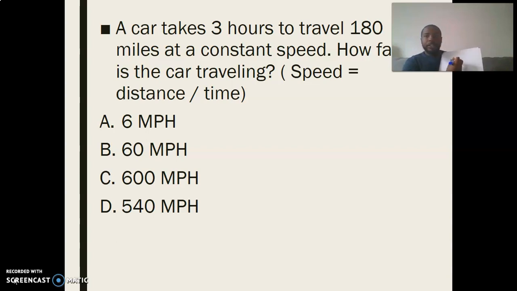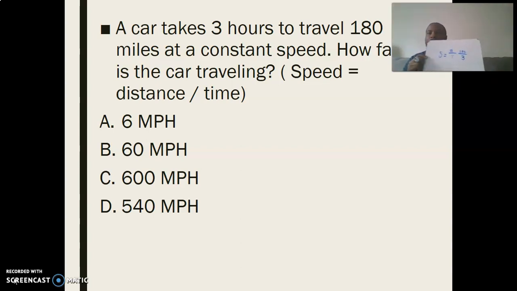We know that the distance is 180 because it says miles. So we're going to put 180 over, what are we going to put on the bottom? What's that indication of time? 3, Mr. Roach? Absolutely.